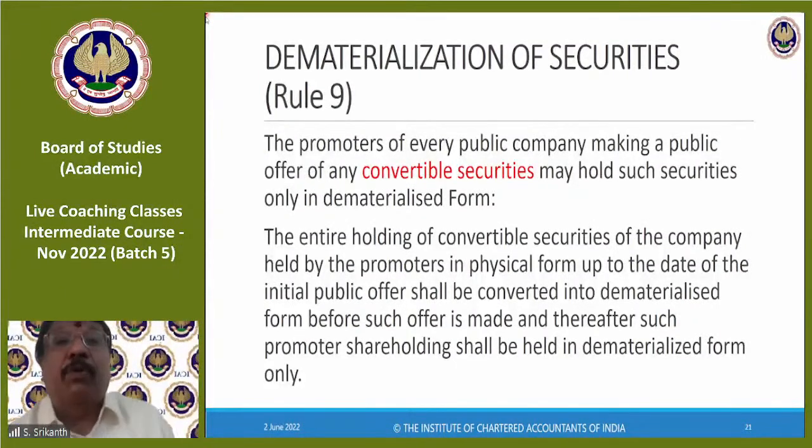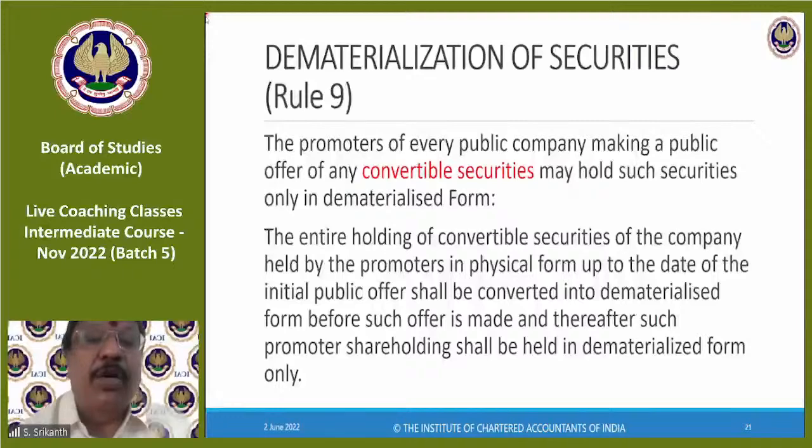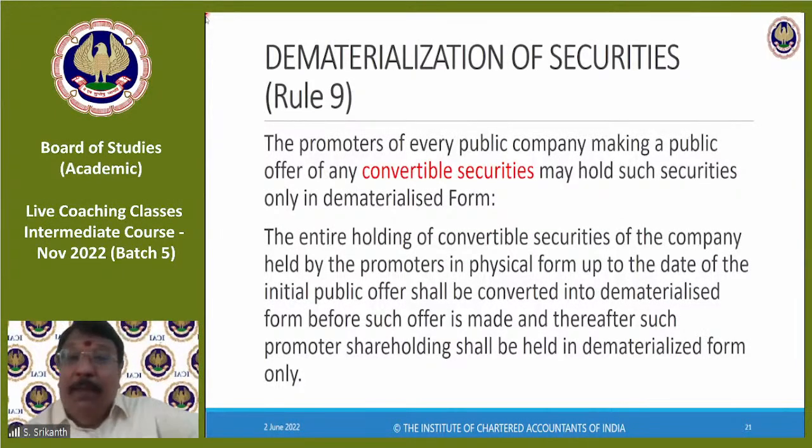So if you are the promoter of a public company making a public offer, if convertible debentures or convertible preference shares are there, that has to be held only in dematerialized form. The entire holding of convertible securities of the company held by the promoters cannot be in physical form. See, because the original equity shares will be dematerialized.